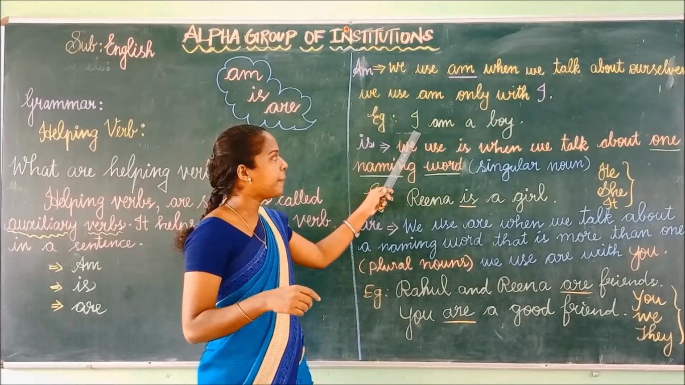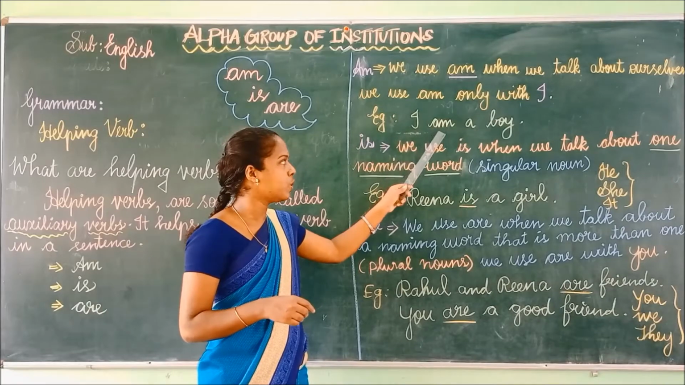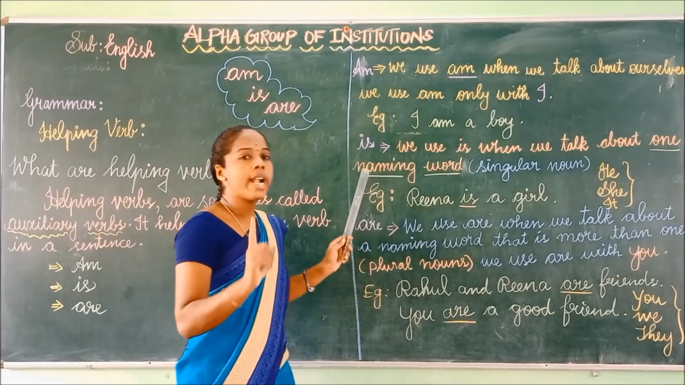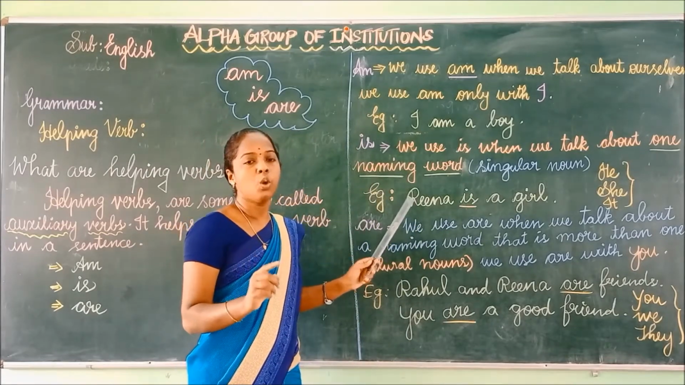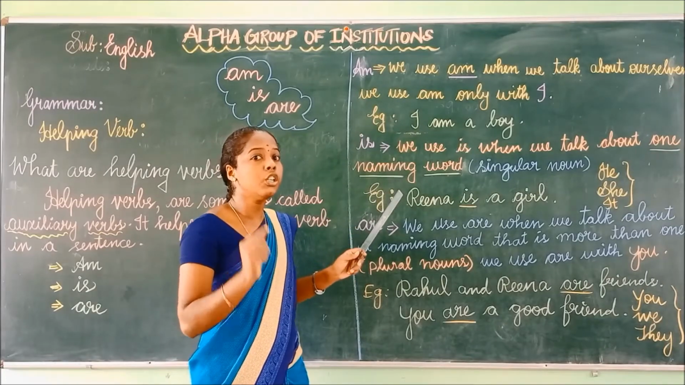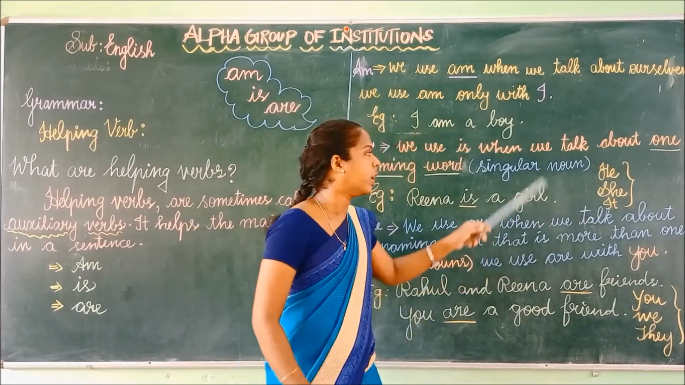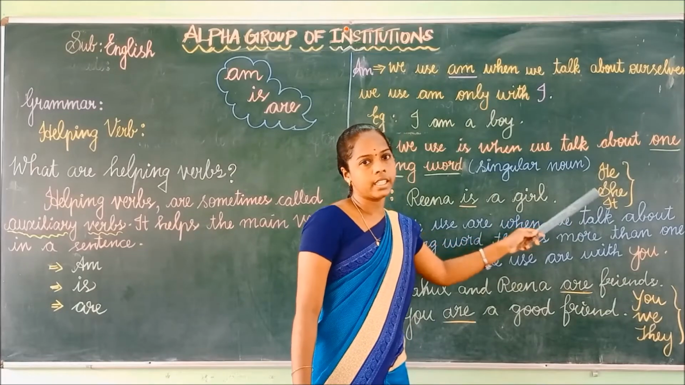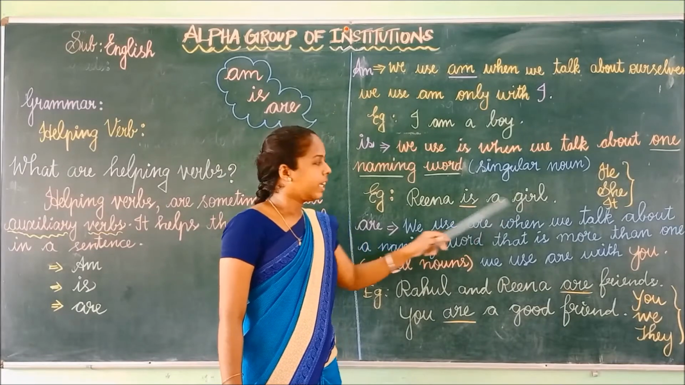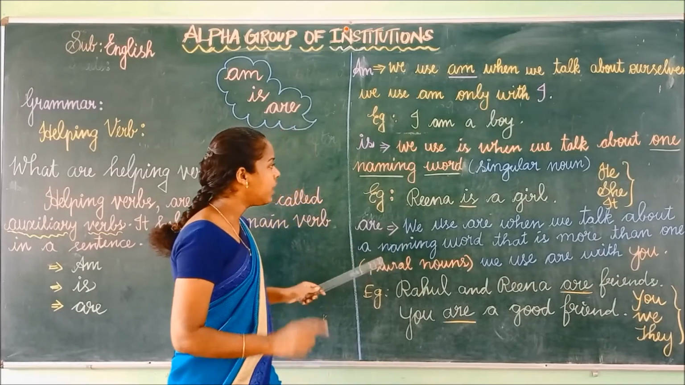See the example: I am a boy. Here I is the clue word. After I we have to use am. Is. We use is when we talk about one naming word or singular noun. So we have to use is for the singular thing, singular object, singular naming word for only one thing. Here he, she, it are the clue words. He is the boy, she is the girl, and it refers to an object. So Reena is a girl. Here Reena is only one girl. We use is for the singular noun.